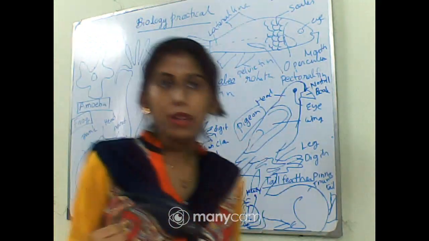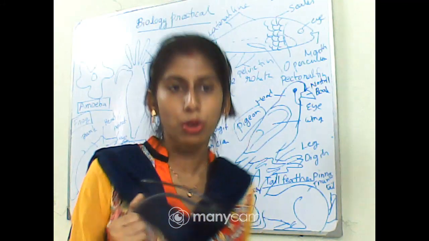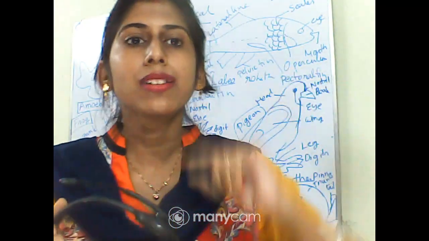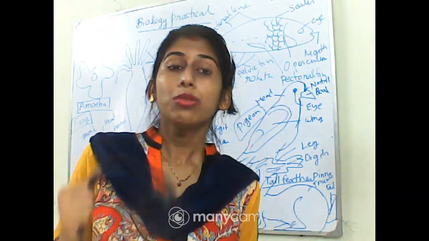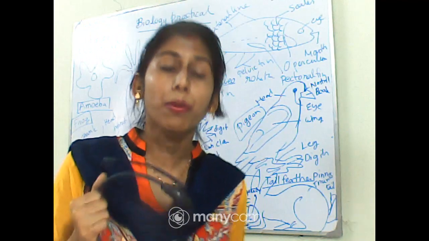Now, like the previous one, again I am telling you, whenever you go to write it down in your copy, you will see that in your book it is written as comments and diagnostic features. So you need to mention the diagnostic features and some important points from the comments.